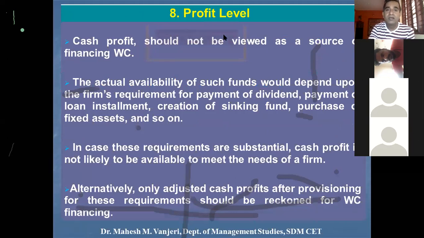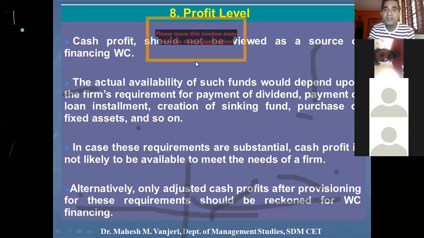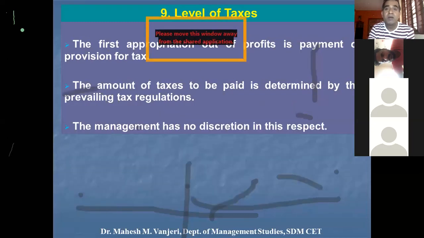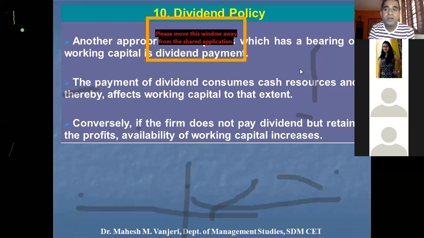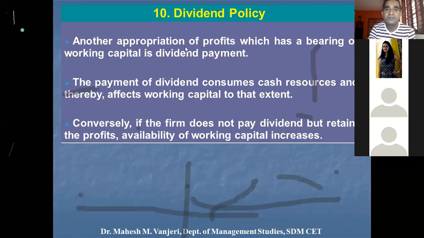Then profit level, how profit level influences the requirement of working capital, how the level of taxes influences it, as well as the dividend policy, whether to pay the dividend or not. So that is the quick recap.